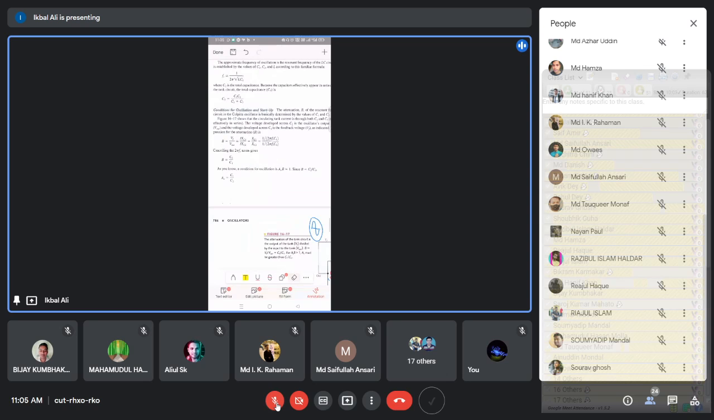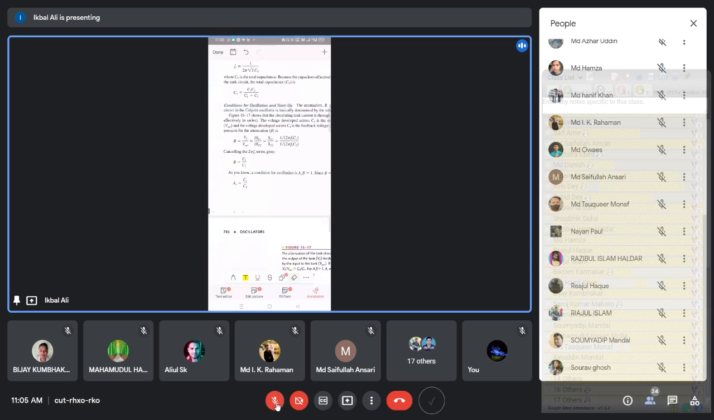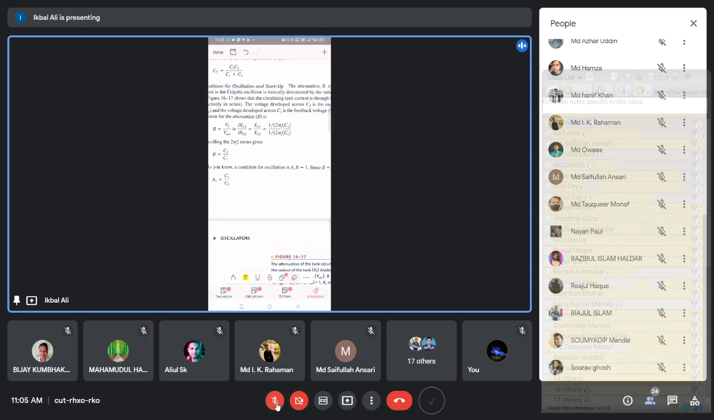So these are the conditions of sustained oscillation. It is also written here that for sustained oscillation, A beta should be equal to 1. So if beta is this one, then the gain of the amplifier should be C1 by C2. To maintain the oscillation in this oscillator circuit, beta should be C2 by C1, or in other terms, the gain A should be C1 by C2.